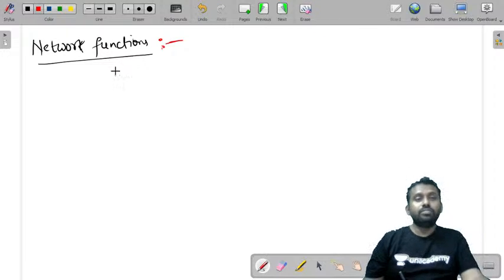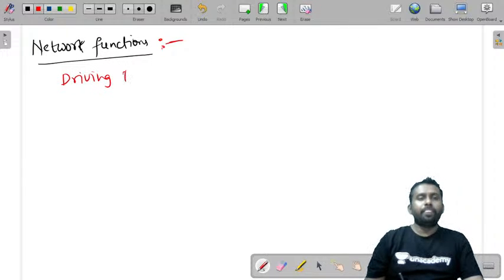In network functions we have driving point functions and transfer functions. So what was the driving point function?